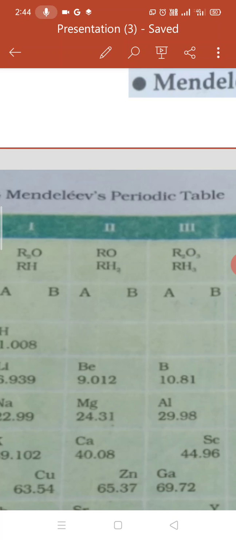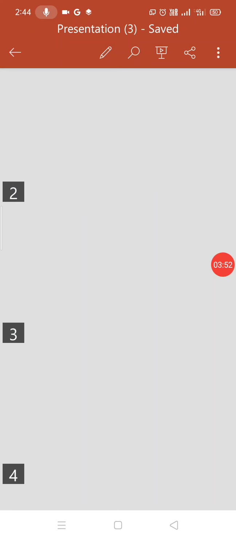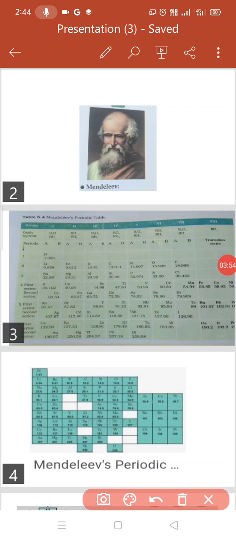In your periodic table you will see group number 1, group number 2, group number 3, then group A and group B, and here you are observing RO1, RO2 and so on.